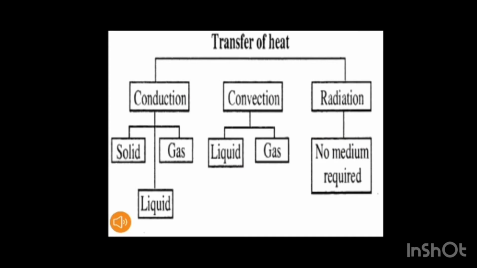Conduction requires a medium for the transfer of heat. It is not possible in vacuum. So it takes place in solid, liquid or gas. Convection can take place either in liquid or gas, while radiation can occur in vacuum also. It does not require any medium to flow.